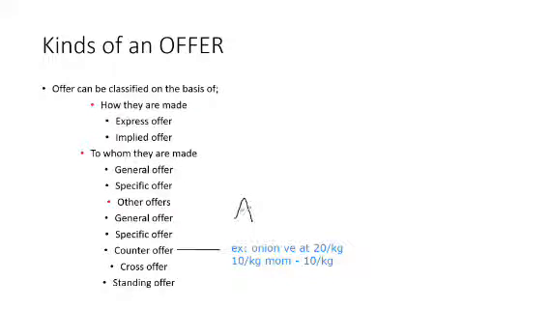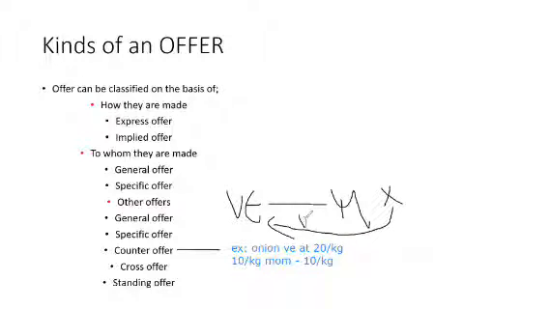A vegetable vendor gave an offer to your mom, but your mom rejected that offer and gave back an offer to the vegetable vendor. So this is known as counter offer. Did you get the point?